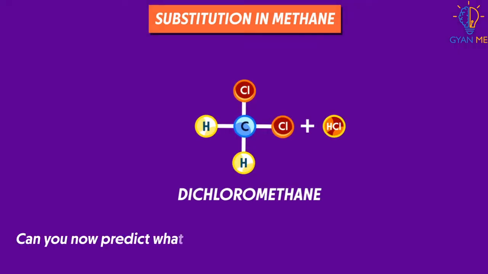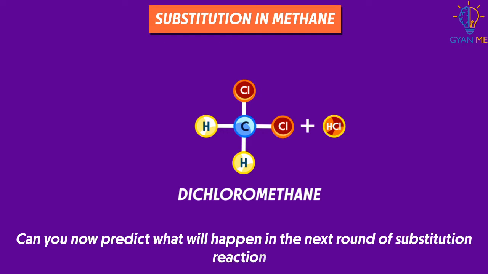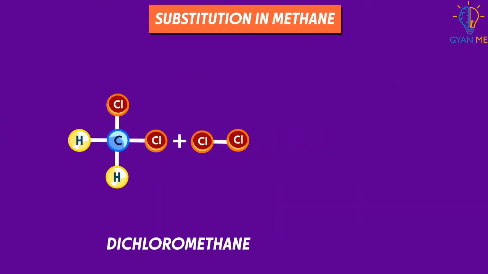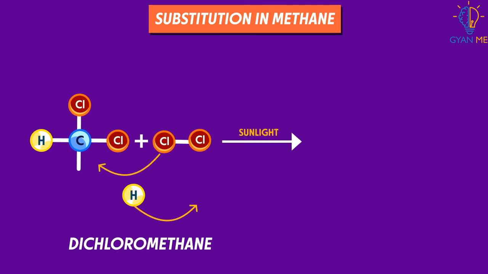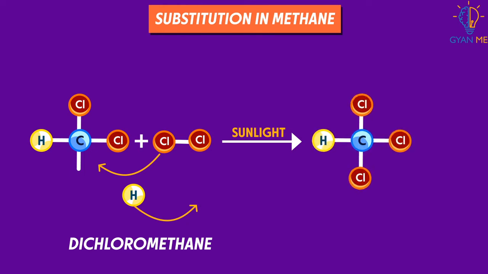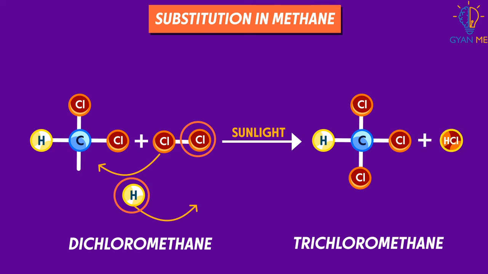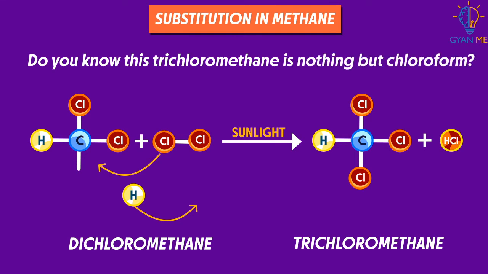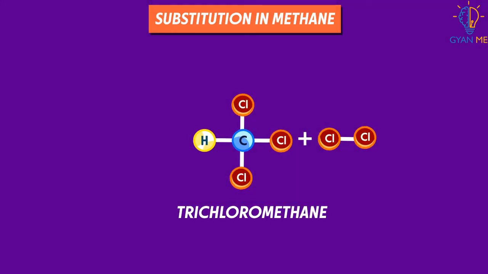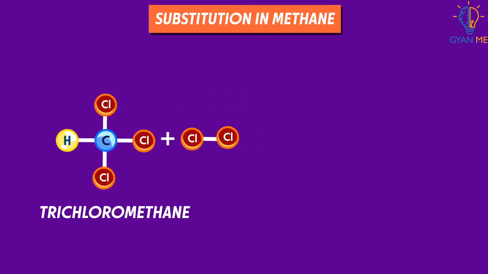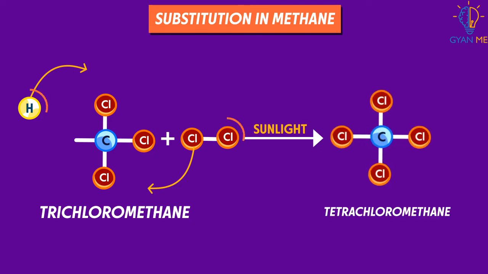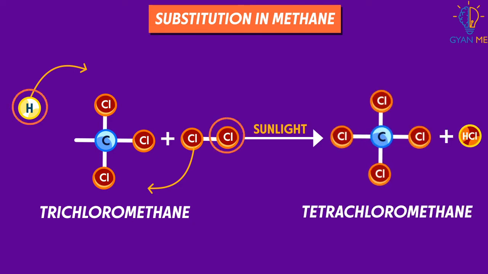Can you now predict what will happen in the next round of substitution reaction? Yes, one more hydrogen from dichloromethane from here will be removed in the presence of sunlight and it will be replaced with a chlorine atom and we get trichloromethane. Do you know this trichloromethane is nothing but chloroform? The trichloromethane now produced here reacts with chlorine again in the presence of sunlight and forms tetrachloromethane by replacing one last hydrogen.